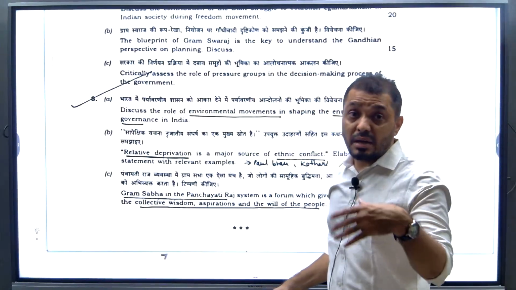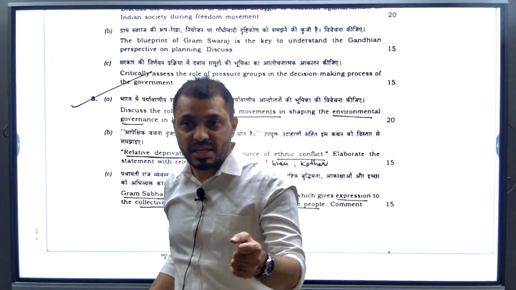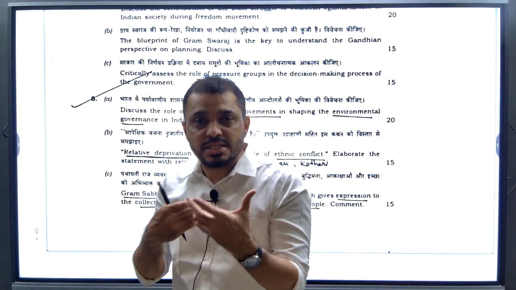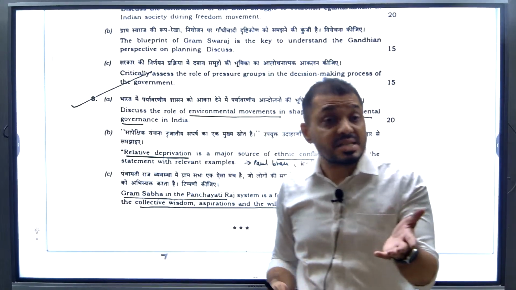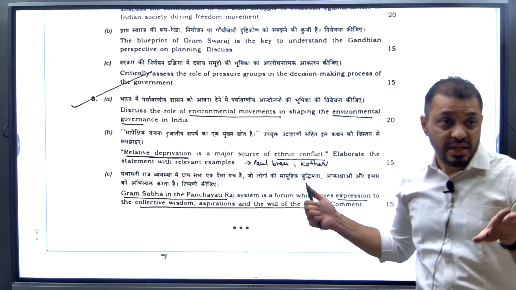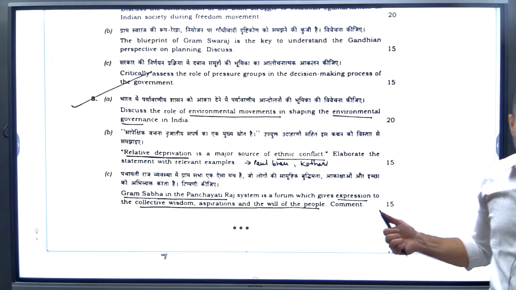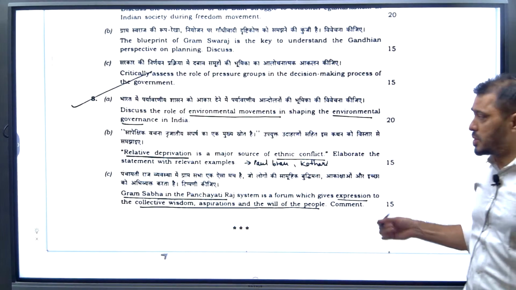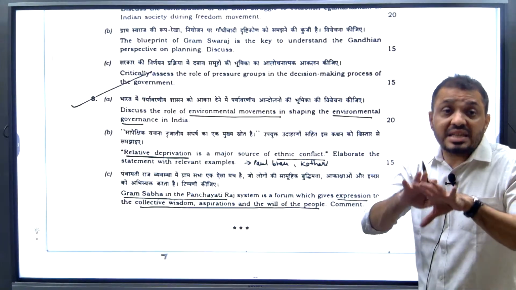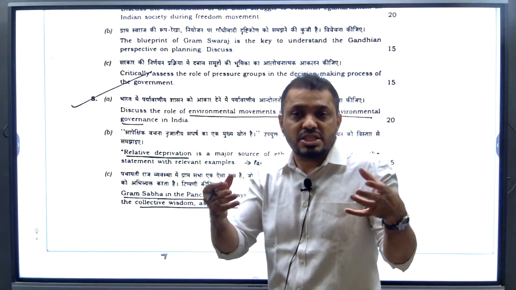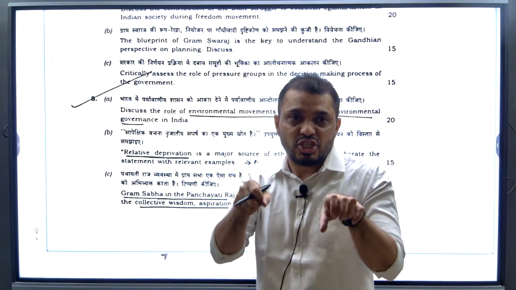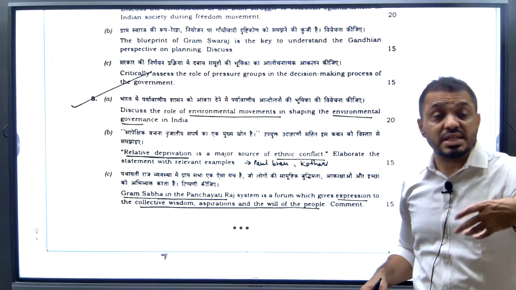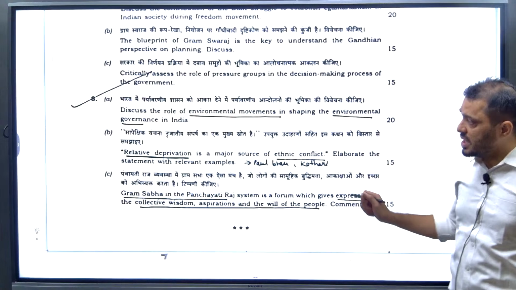For example, the Narmada Bachao Andolan led by Medha Patkar. She was able to change the government decision. Even the Anna Hazare movement, India Against Corruption, started as a pressure group only. The Me Too movement also started as a pressure group. So pressure groups are all about groups other than the government, and how they impose pressure on the government and influence it, as NGOs and all the pressure groups do.